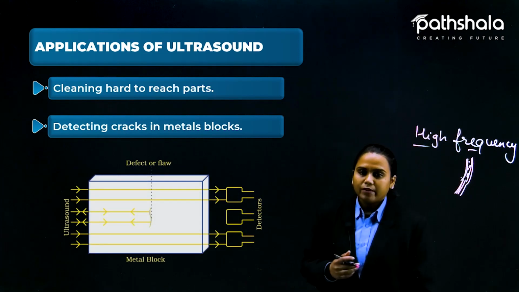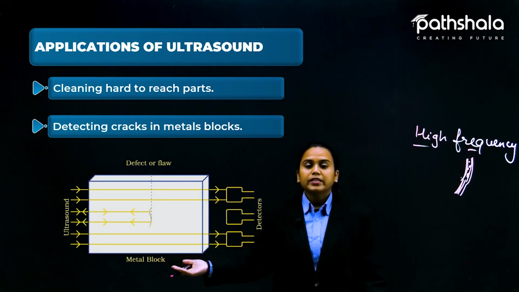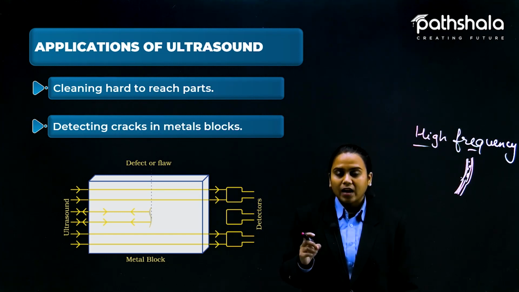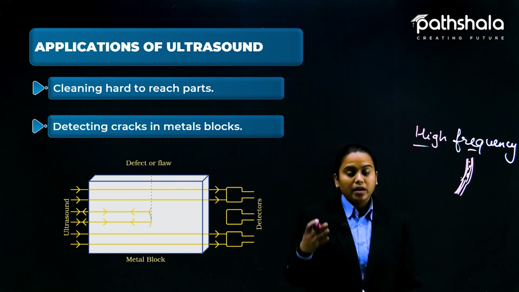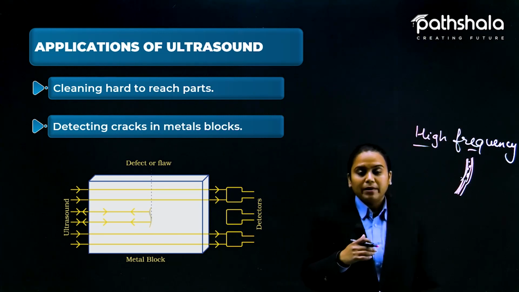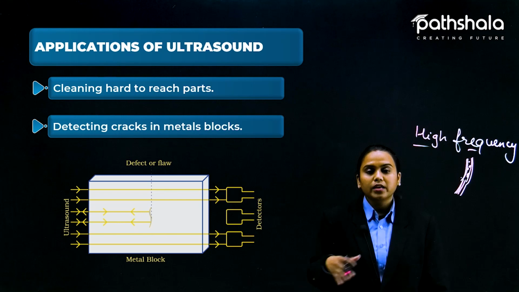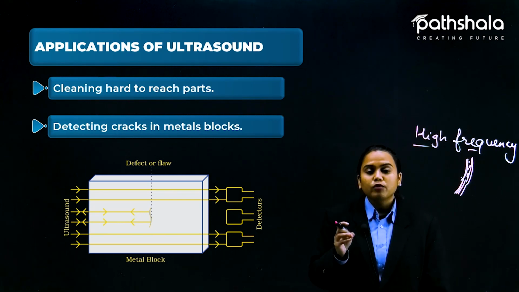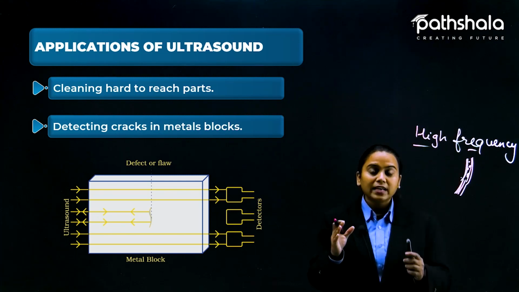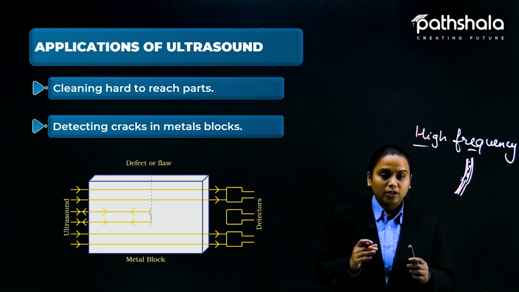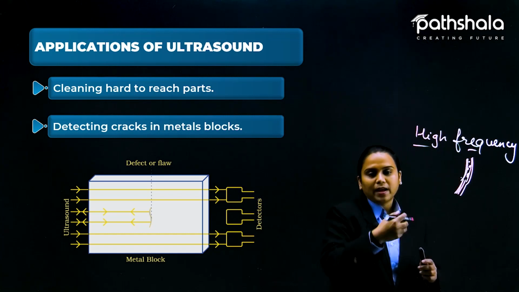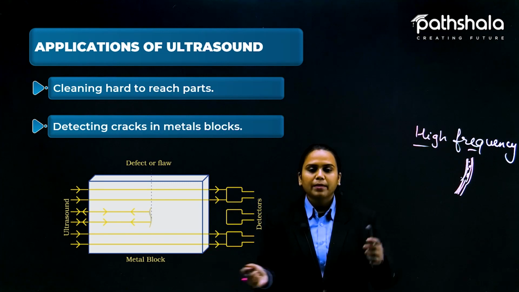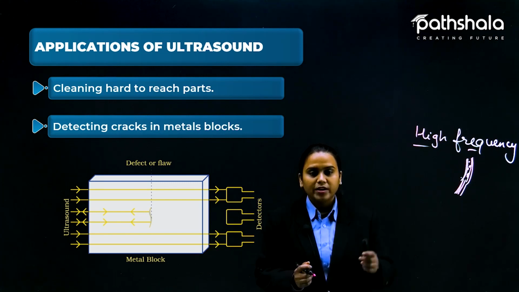Here is the diagram for you. See, this is a metal block, but here we have a crack, and that is not detectable. You know that severe pipelines flow under the ground through all of the city. If there is a leakage, how can we predict where the leakage actually is? The same applies to the drainage system.